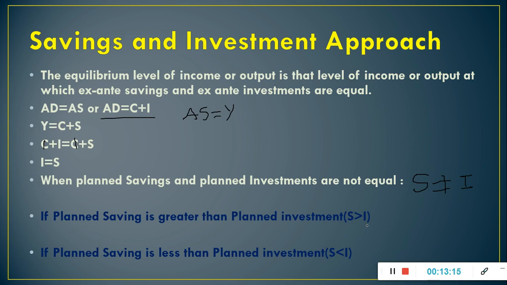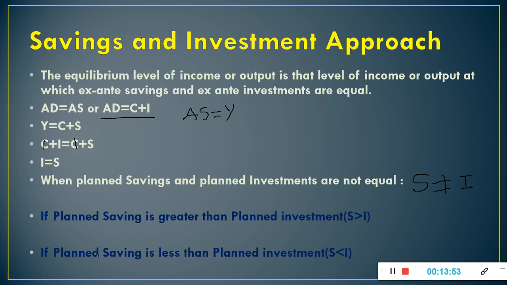So in this case, inventories of unsold goods will be piled up in the warehouses. This will lead to a decrease in production by the producers, and this will decrease planned output and income. The process continues till the planned output produced in the economy becomes equal to planned demand. That is, planned investment becomes equal to planned savings, and economy achieves equilibrium level of income again.